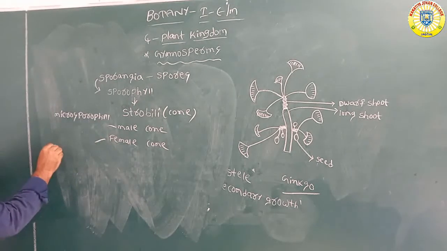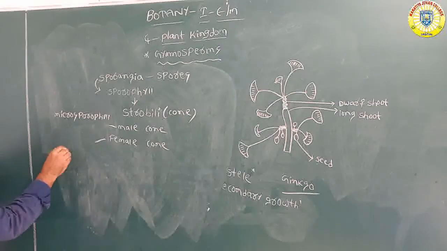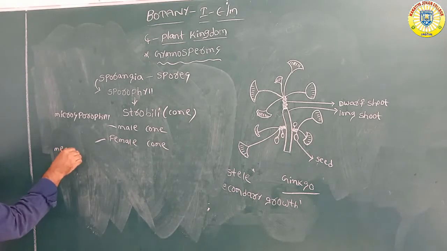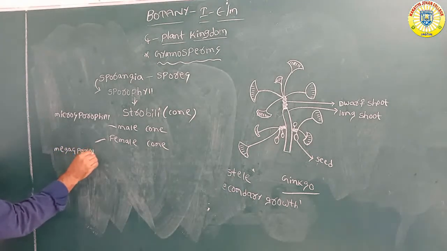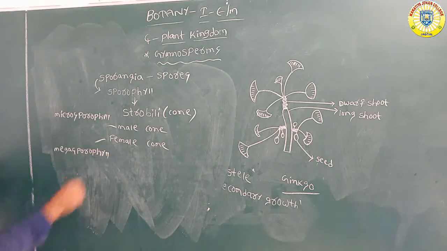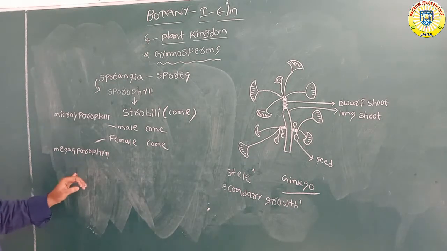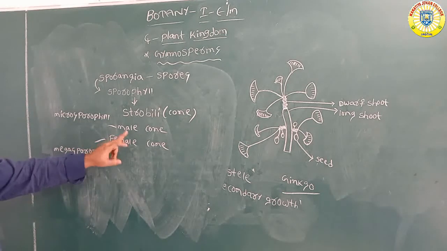The cone which contains megasporophyll is called the female cone. The female cone contains megasporophyll. The cones which contain megasporophyll are called female cones. So male cones and female cones.